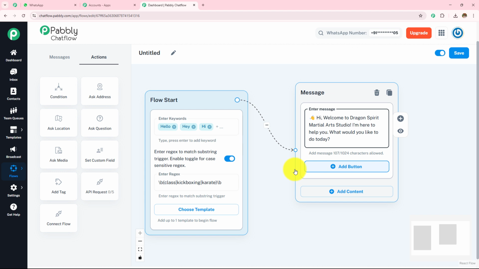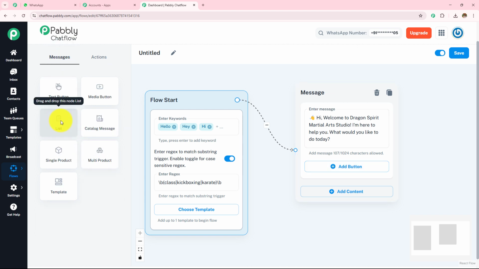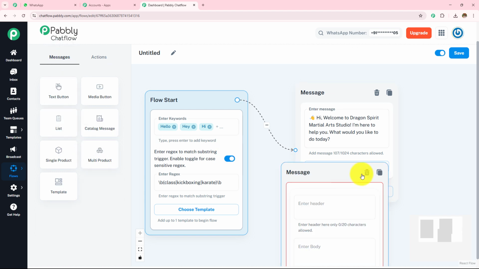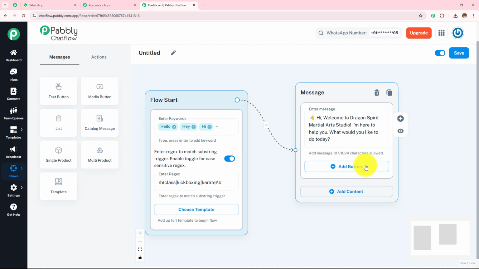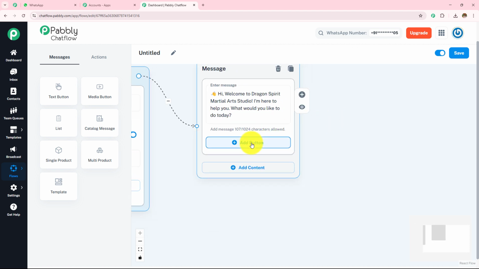Now if you want more buttons, you can simply drag and drop this list option instead of adding more buttons. You can enter all the options in this list, and the list will be sent to your customer, and then they can choose and select the option they need, and when they reply, the next message will be sent to them.